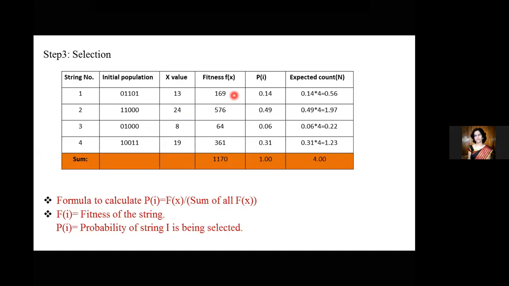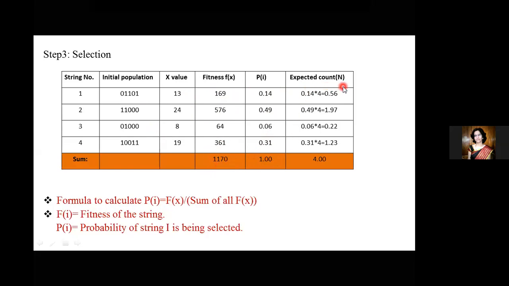How to find this PI, the formula is here. The formula to calculate PI will be f of X divided by the sum of f of X. For this one I'll tell: first, it's 169 divided by 1170, which gives us the value 0.14. That is how we have found PI here. For each, we have to do the same thing to find the values of these PI. We have added the fitness values here, summed up everything, and we have summed up PI also.